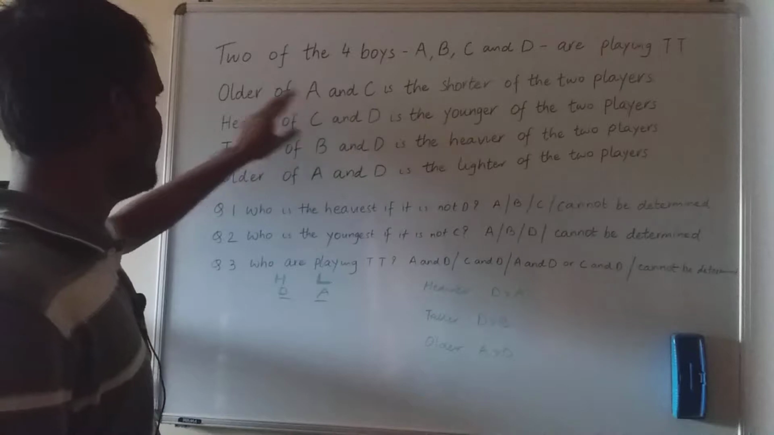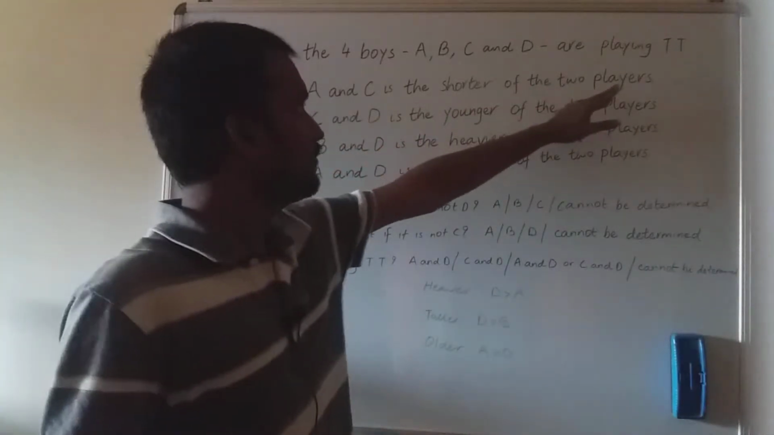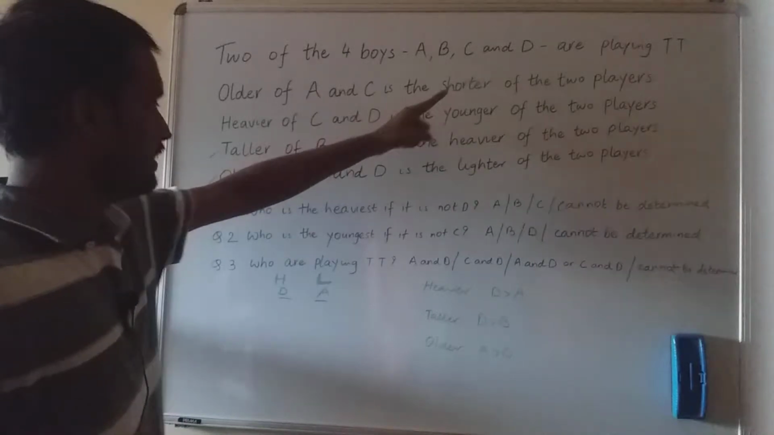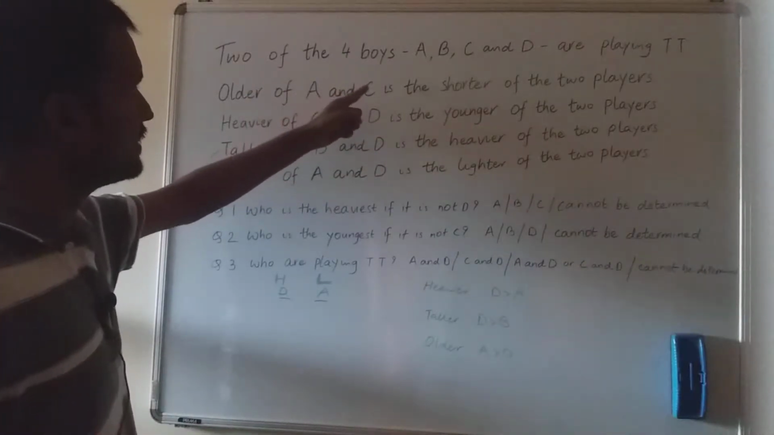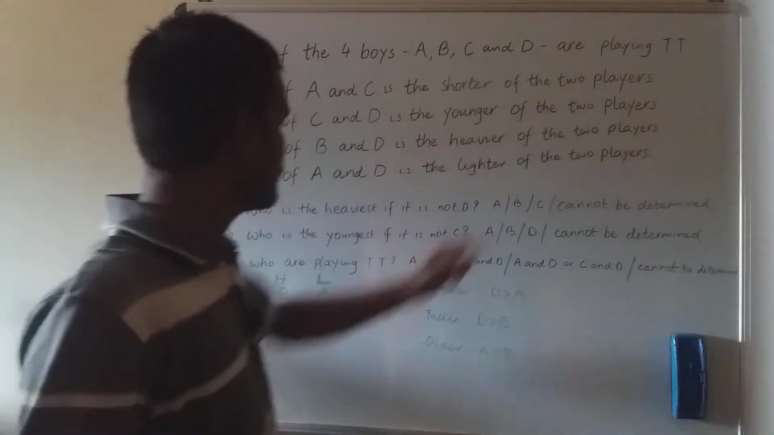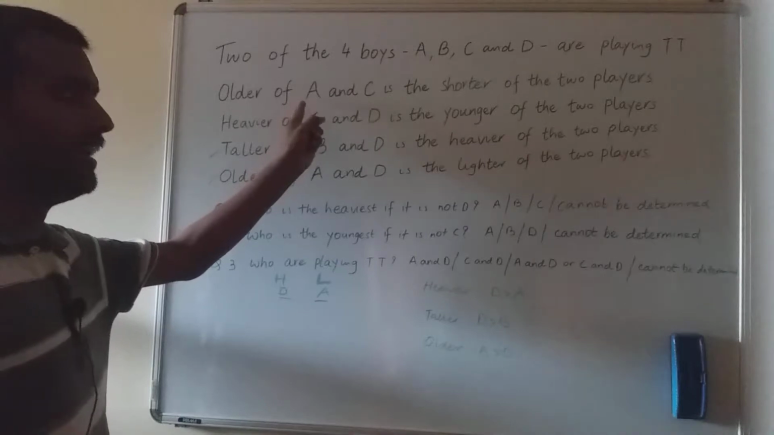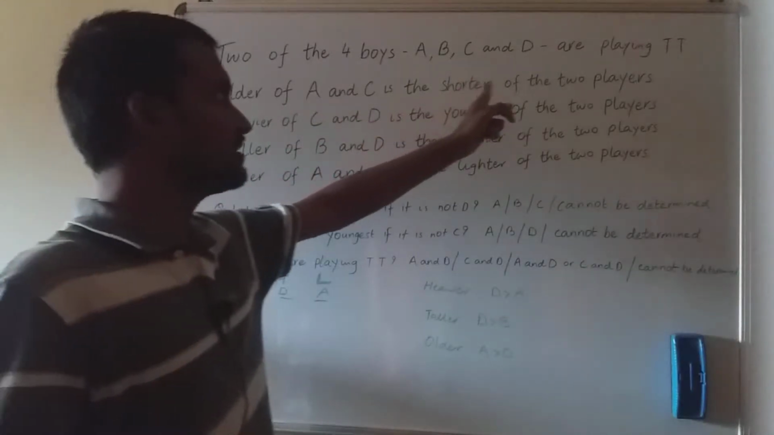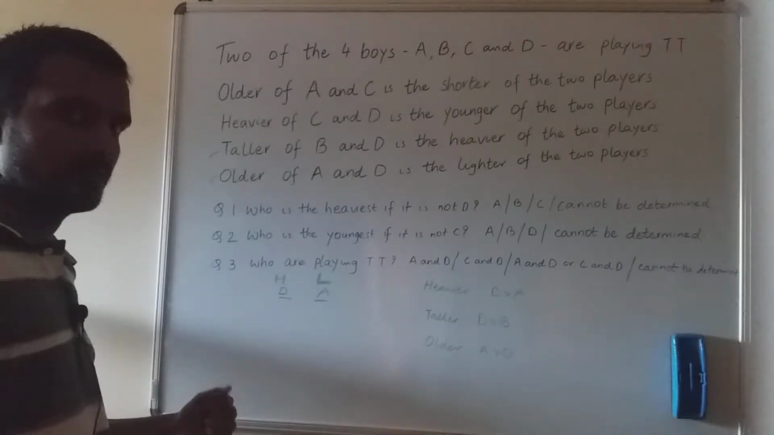Okay, so it means that if A has to be one of the players, he should be older than C. Then if A is older than C, then only he is shorter of the 2 players and he is one of the players. Here C can't be older than A. If C is older than A, then it says C is shorter of the 2 players, but my 2 players are A and D, right?